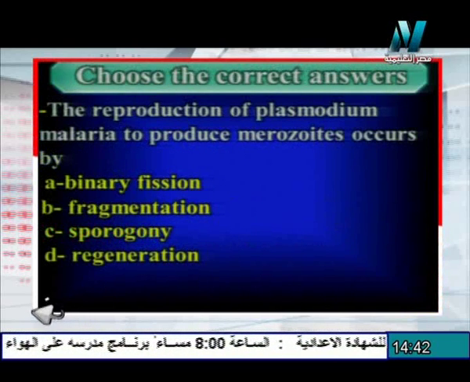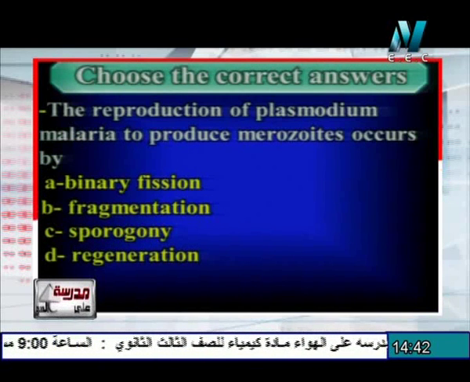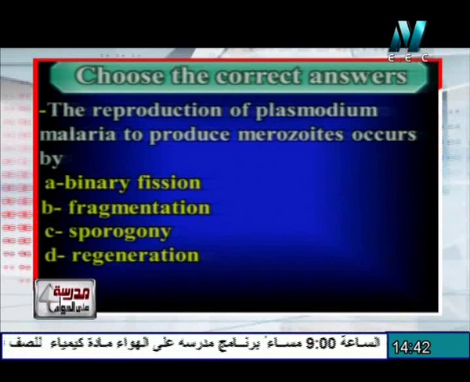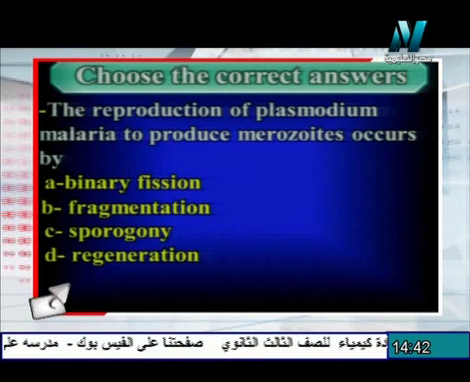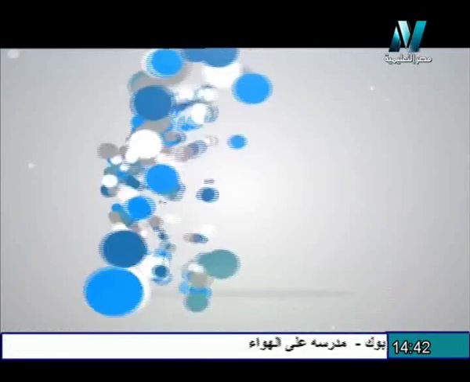The next question. The reproduction of Plasmodium to produce merozoites occurs by binary fission, fragmentation, sporogony, regeneration. The right answer is fragmentation, which acts as a kind of mitotic division called schizogony.